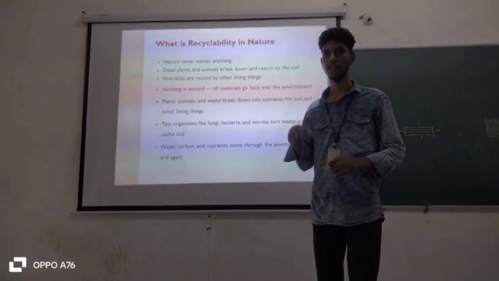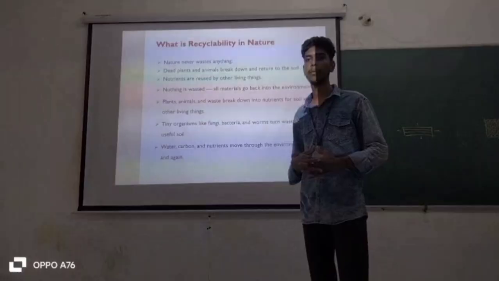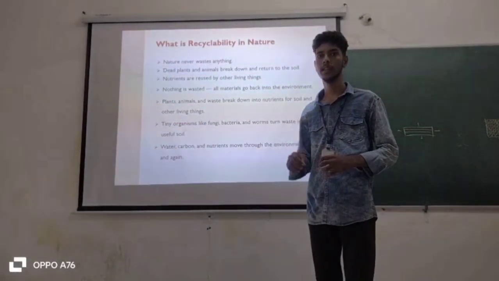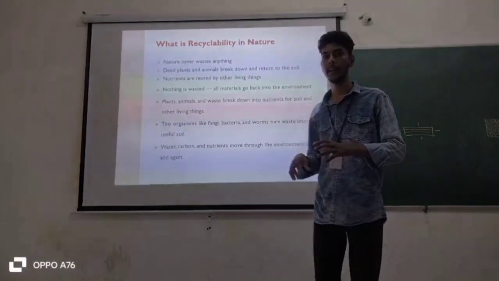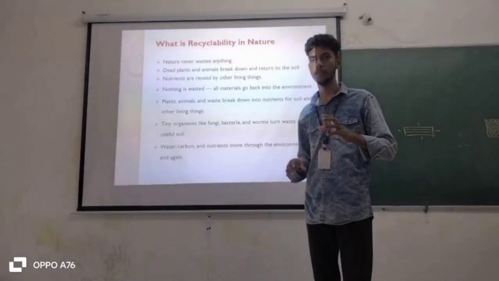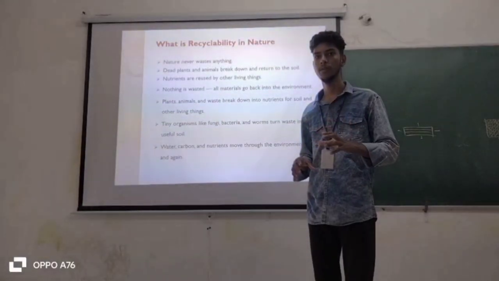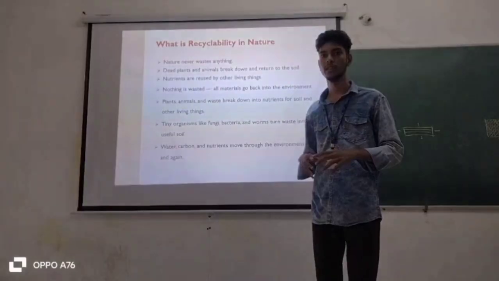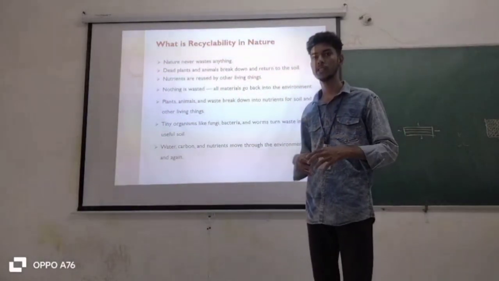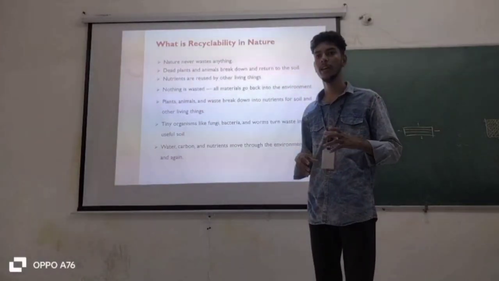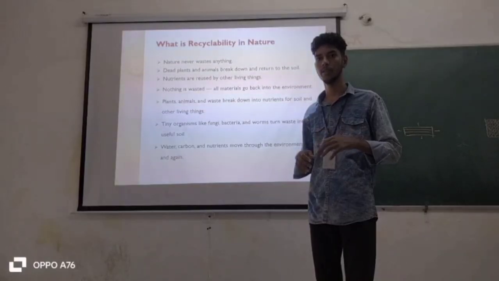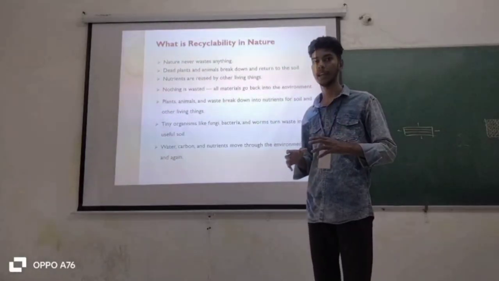Plants, animals and waste break down into nutrients for the soil and other living things. Tiny organisms like fungi, bacteria and worms turn waste into useful soil. Water, carbon and nutrients move through the environment again and again, cycling repeatedly.